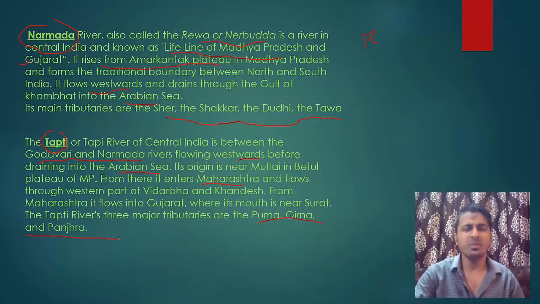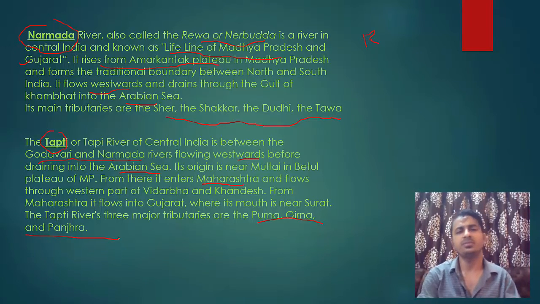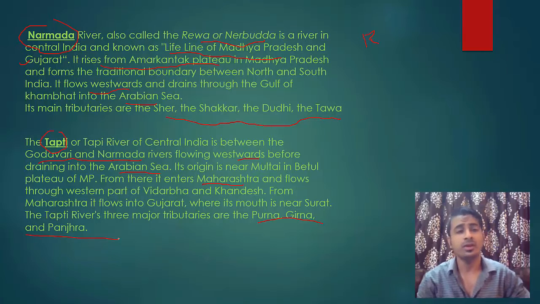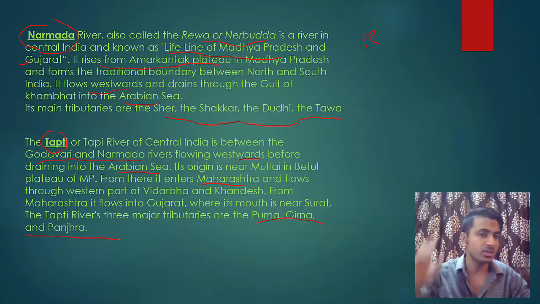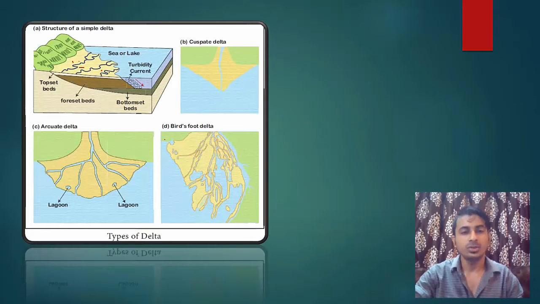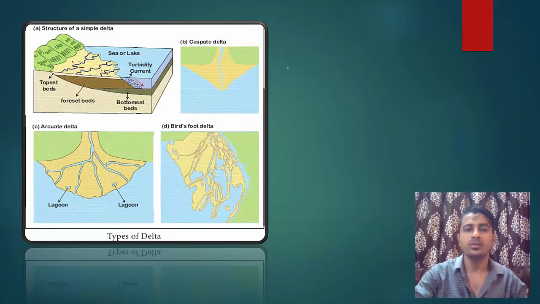If you don't want, you can remember one or two tributaries at maximum. It will not come in your exam. You just need to know which river arises from where, flows in which direction, drains into which sea. So you can see these diagrams, and I have explained this portion on the board with a diagram. Let's see it.